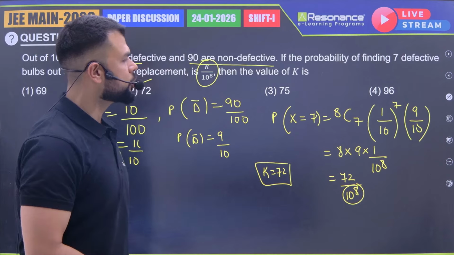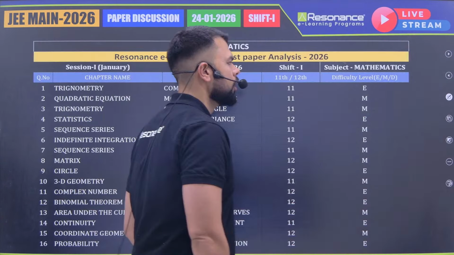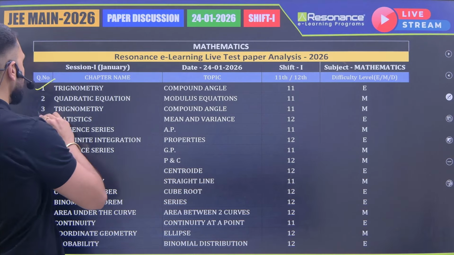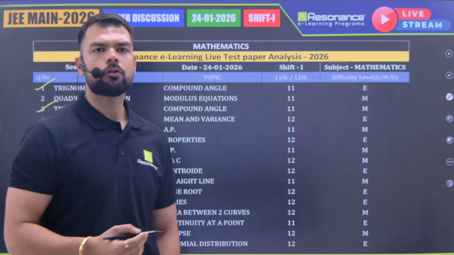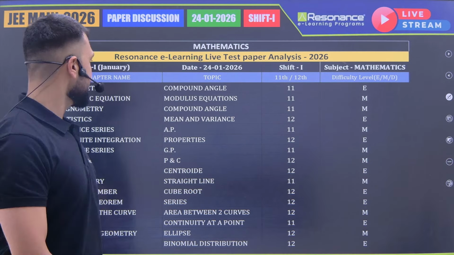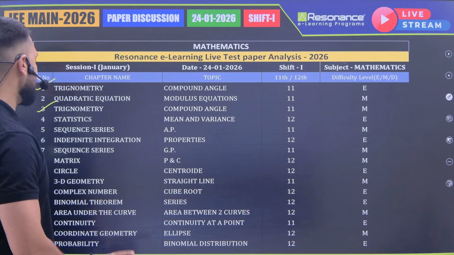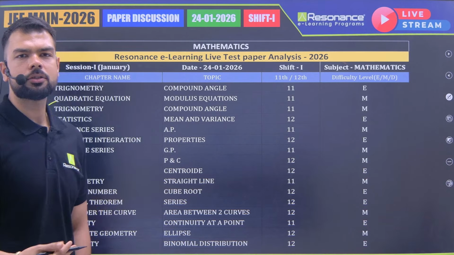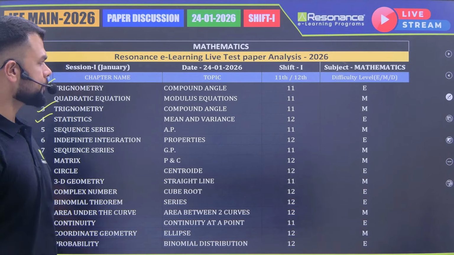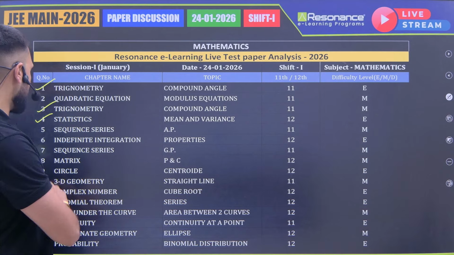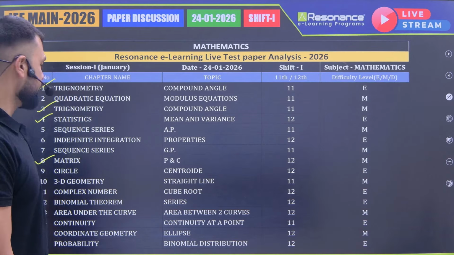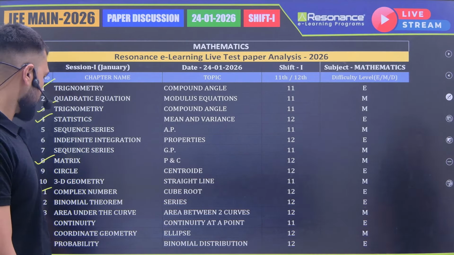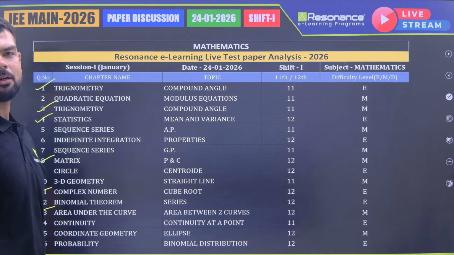Now let's do the analysis of the paper. This paper was somewhere around easy to moderate, right? We have got 2 questions from trigonometry in this paper, and in the previous paper also we got at least 1 question from trigonometry. So trigonometry is very important this time. And in each shift we are getting at least 1 question of statistics, mean and variance. So please practice 1 question of statistics, right? Apart from it, we are getting 1 question of matrix also. In this paper, we have got 1 question of complex numbers too. And area under the curve is also coming in every exam, in every shift, right?